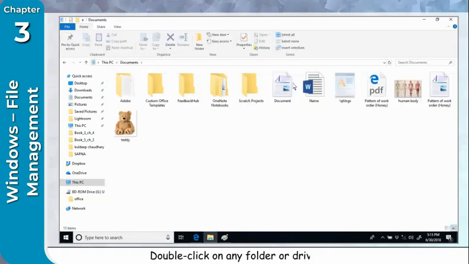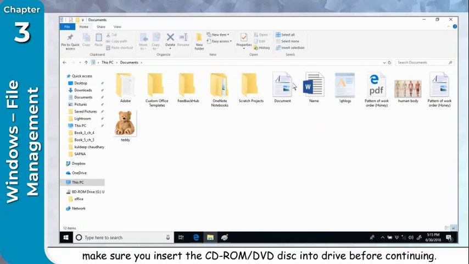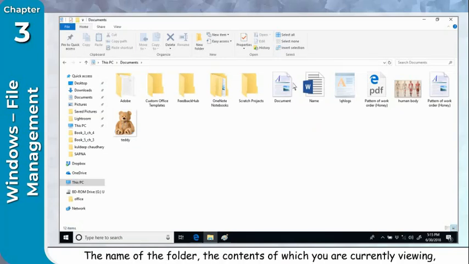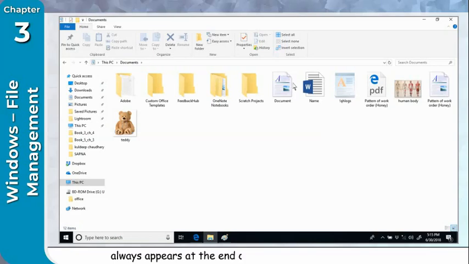Double-click on any folder or drive to open it. To view the contents of a CD-ROM or DVD drive, make sure you insert the CD-ROM or DVD disc into the drive before continuing. Windows displays the contents of the folder including subfolders. You can again double-click on the subfolder to view your file. The name of the folder, the contents of which you are currently viewing, always appears at the end of the file path in the address bar.